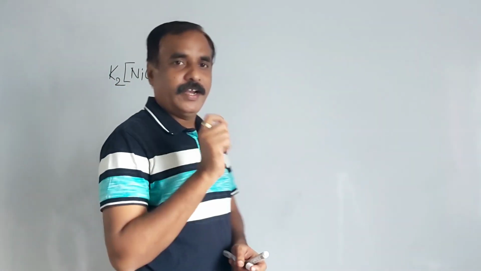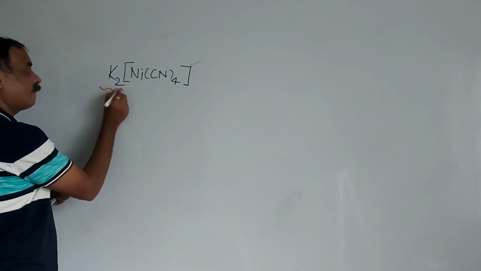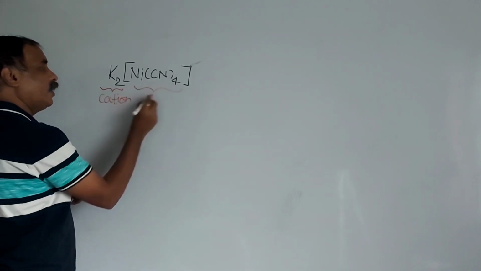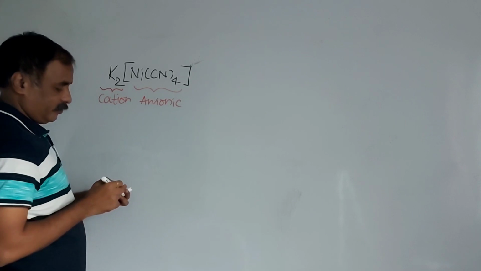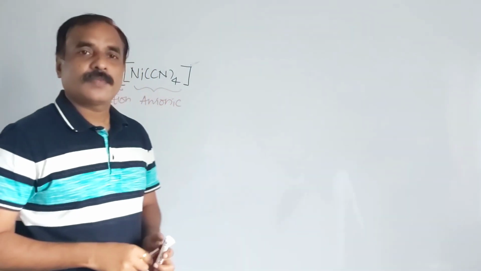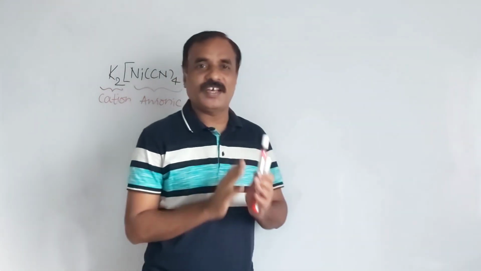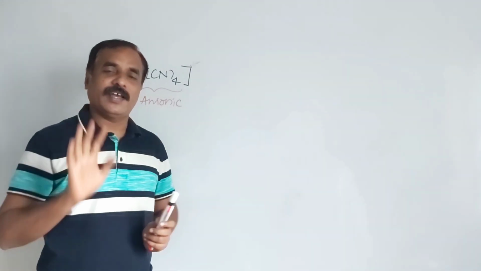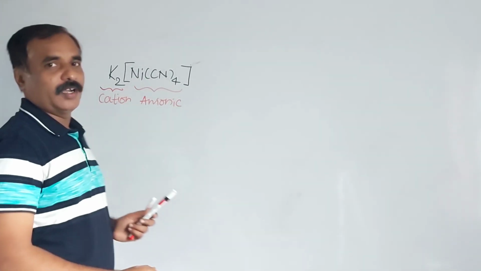Again this is an ionic complex compound. This is the cation, the cationic part, and this is the anionic part. The oxidation state of this nickel, here nickel is the metal. The type of complex is an anionic complex. First we have to write the name of the cation followed by the name of the anion. And first we have to write potassium. Potassium is an alkali metal. It carries +1.